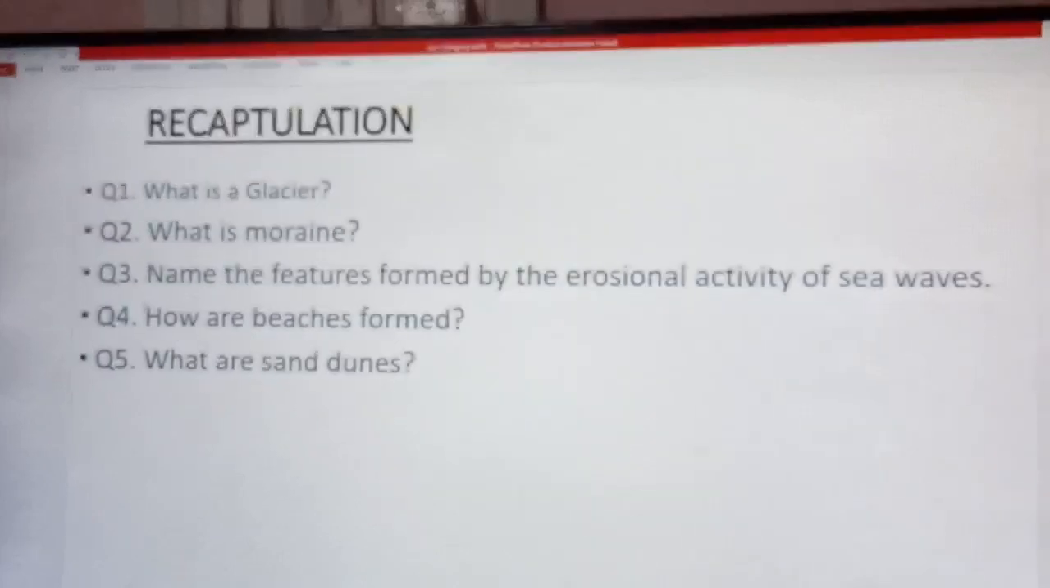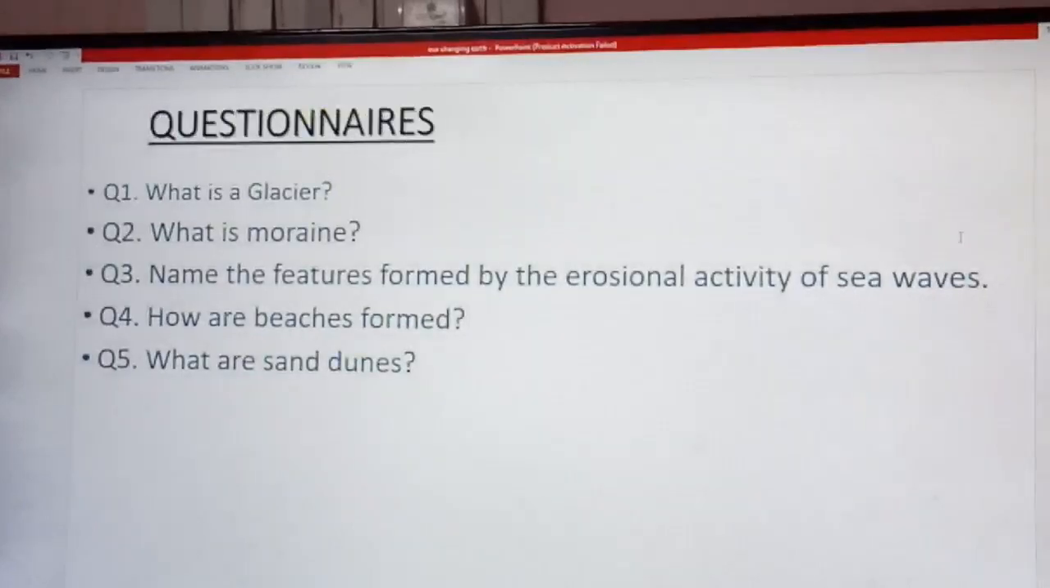Now children, questions. First question, what is glacier? Second, what is moraine? Third, name the feature formed by erosional activity of sea waves. Question number 4, how are beaches formed? Question number 5, what are sand dunes? Children, again 10 minutes time I am giving you. Right answer of this question and send to me. Thank you.